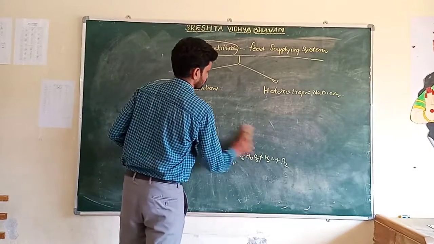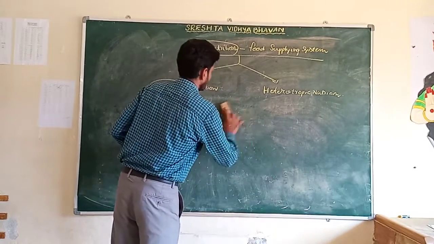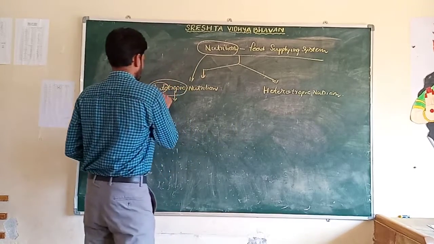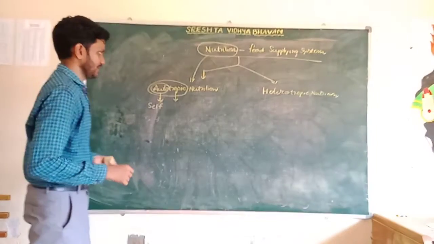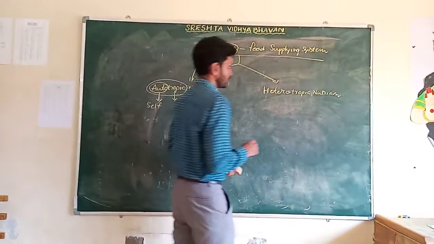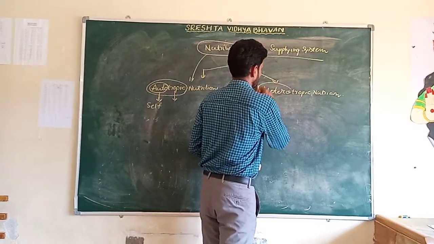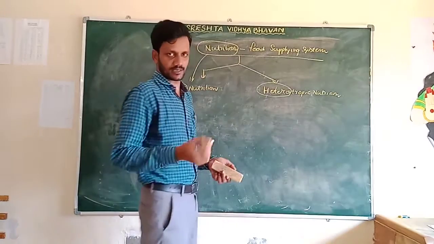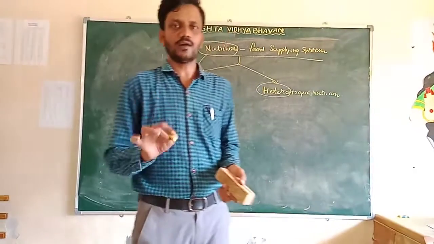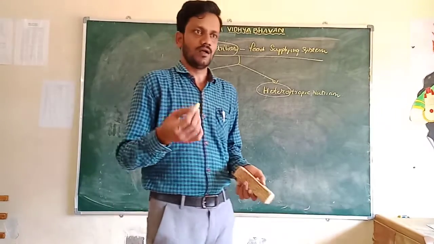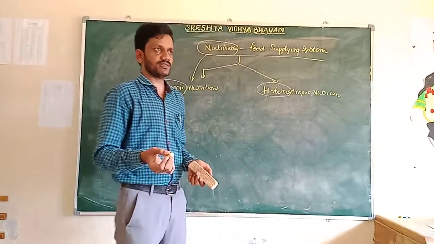So examples of autotrophic nutrition are plants and algae, green algae. The next one is heterotrophic nutrition. Hetero means depending on others. For example, human beings depend on other animals and plants.